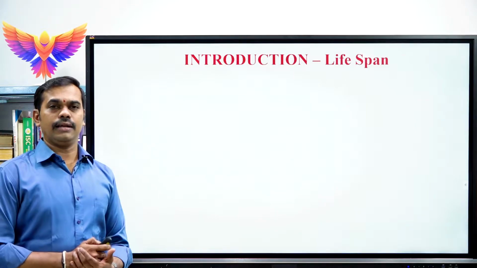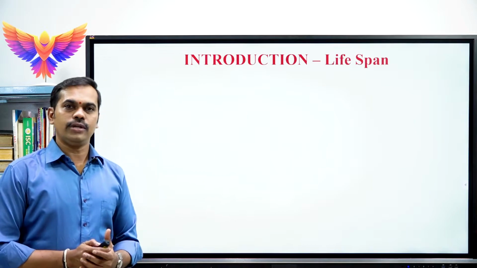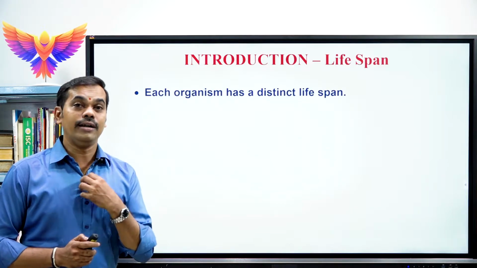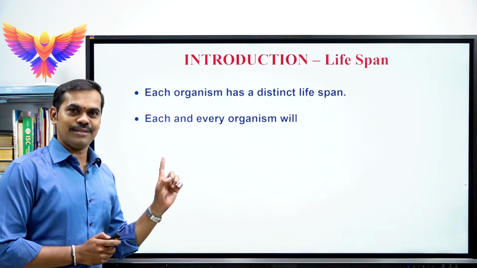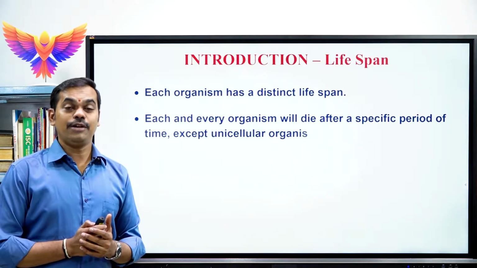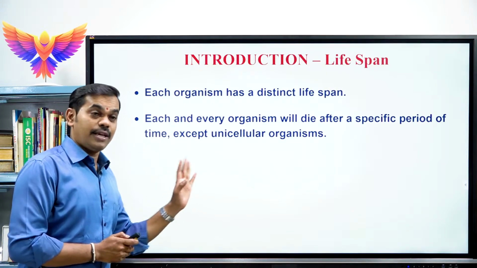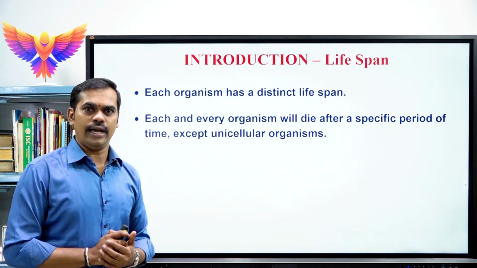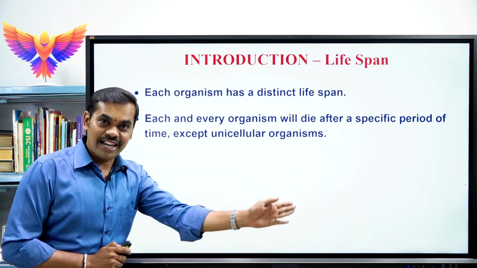So first let us learn a small introduction about the lifespan. Children, all of you know that each and every living organism on the earth has a distinct lifespan, and moreover each and every living organism will die after a specific period of time. That means after completing their lifespan, definitely they are going to die, except unicellular organisms. Sir, why will the unicellular organisms not die? There is a question mark in your mind. That I will be explaining in the coming modules.